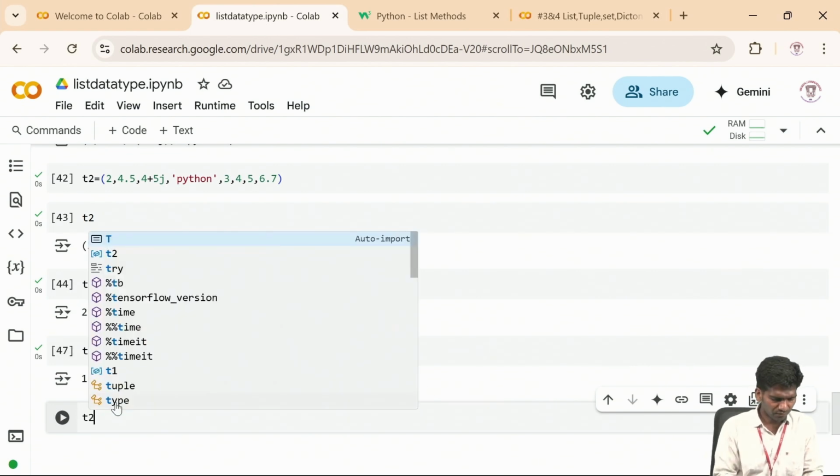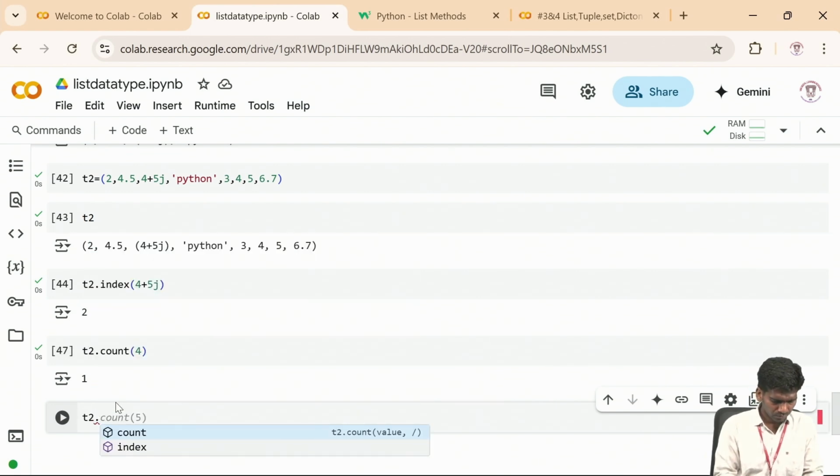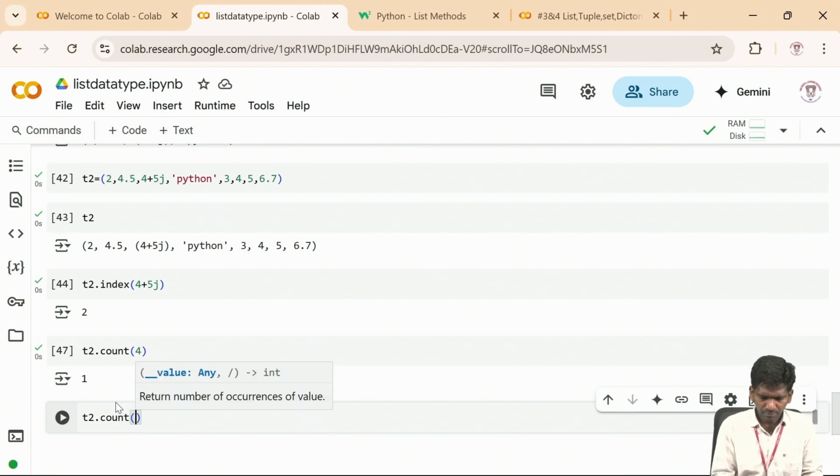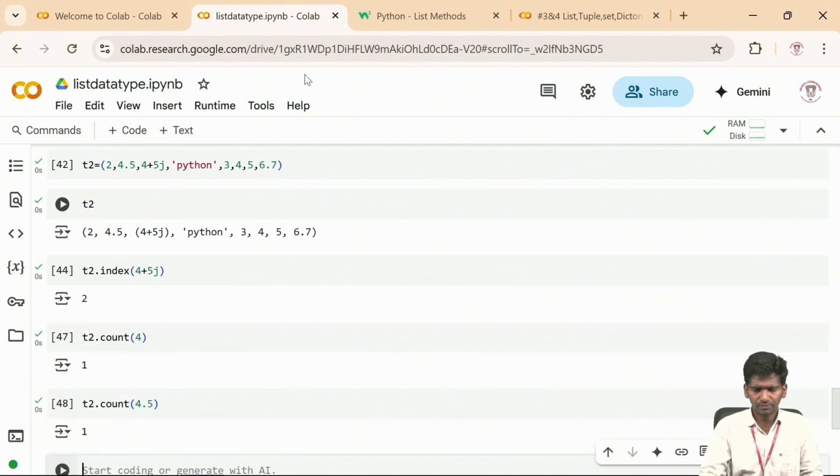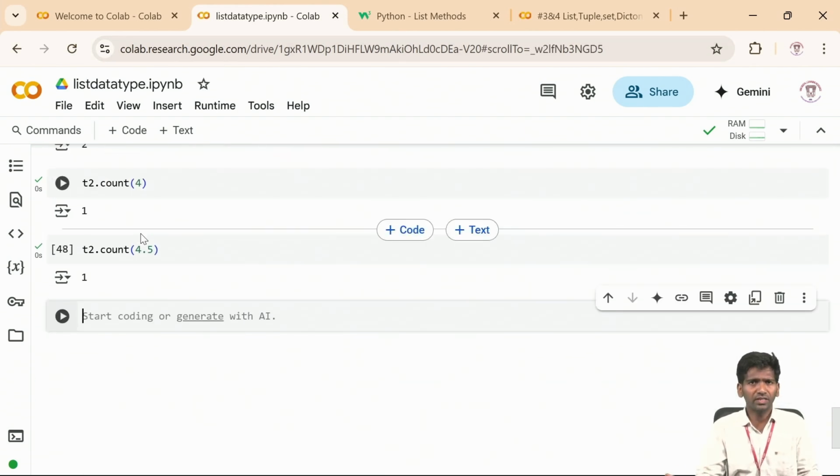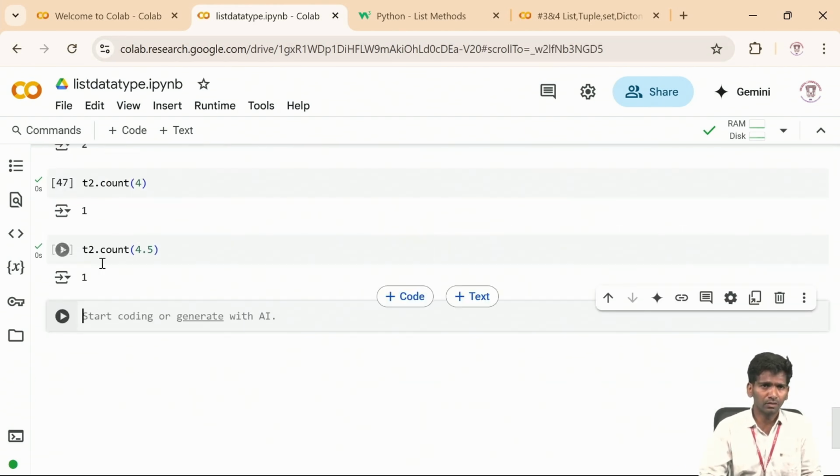Again, you can take one more element with T2 dot count, an element which is repeating. I have taken non-repeating ones only, so all will repeat only once and we'll get 1 only. If the elements are repeated twice, thrice, or 4, 5 times, we'll get the count here.